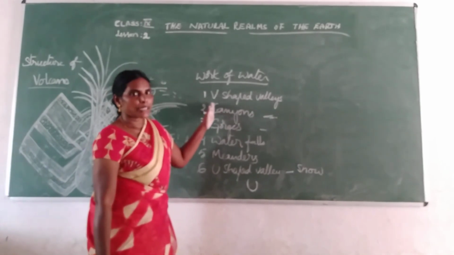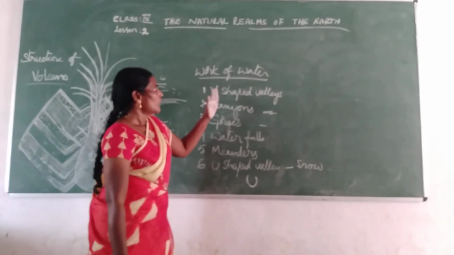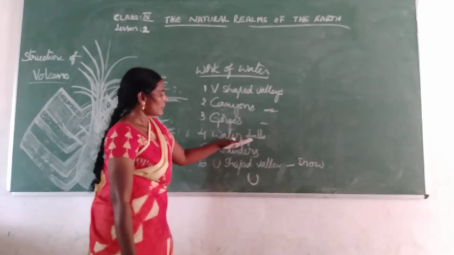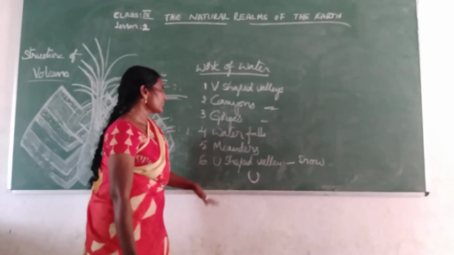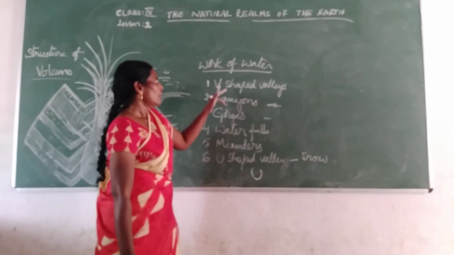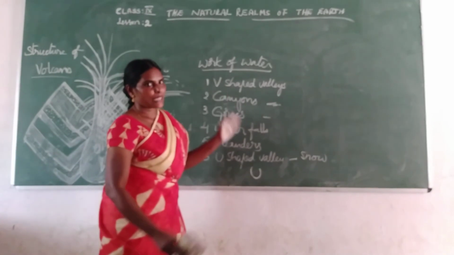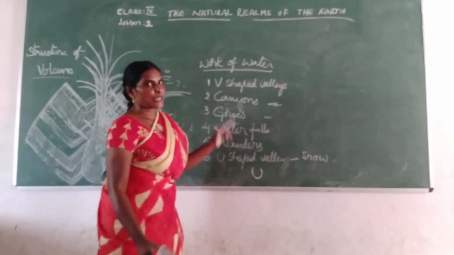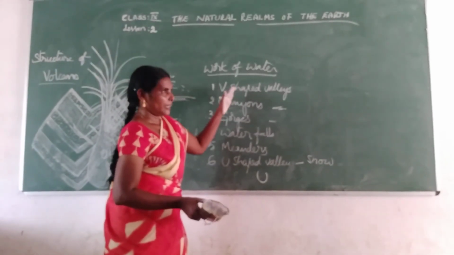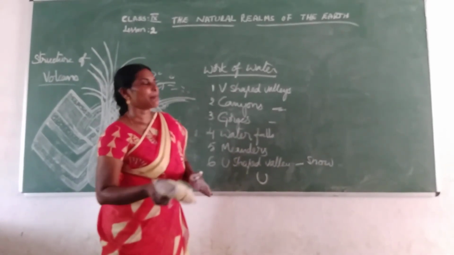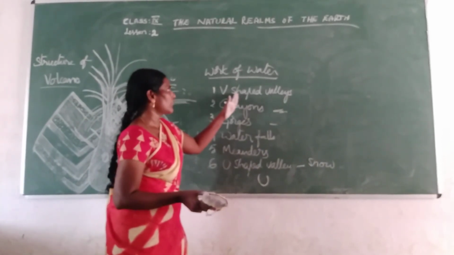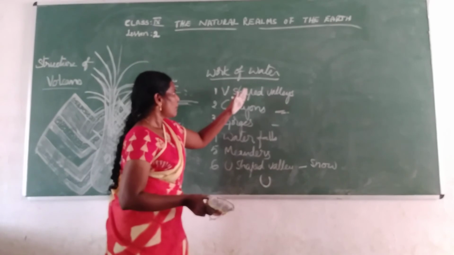So in the work of water we have learned V-shaped valleys, and then canyons, gorges, waterfalls, Meanders, and U-shaped valleys or glaciers. V-shaped valleys we can find in between two mountains. There we can find them because of the direction of work of water. So this valley is formed.